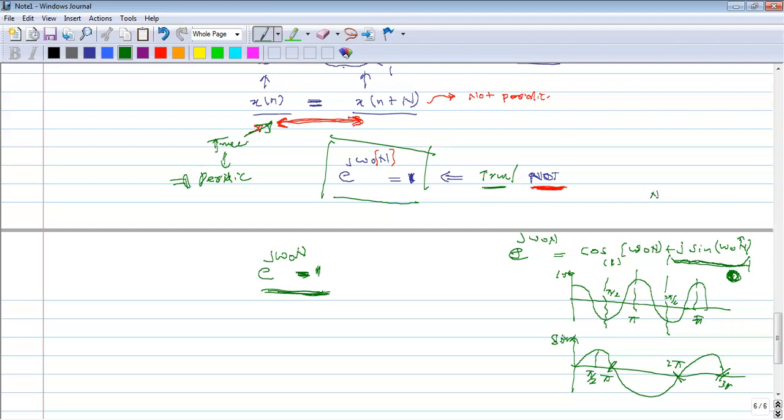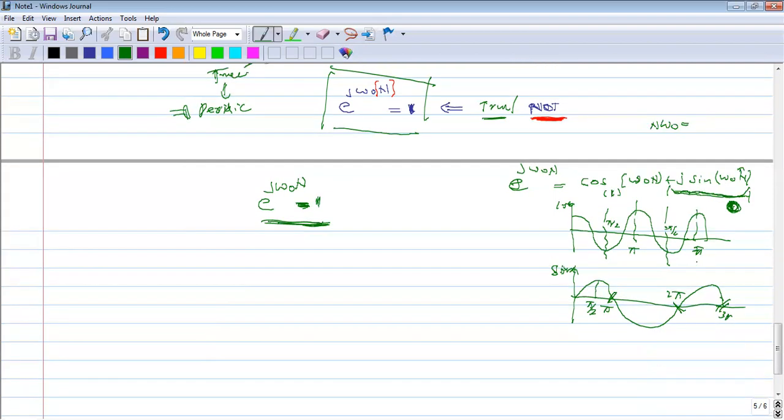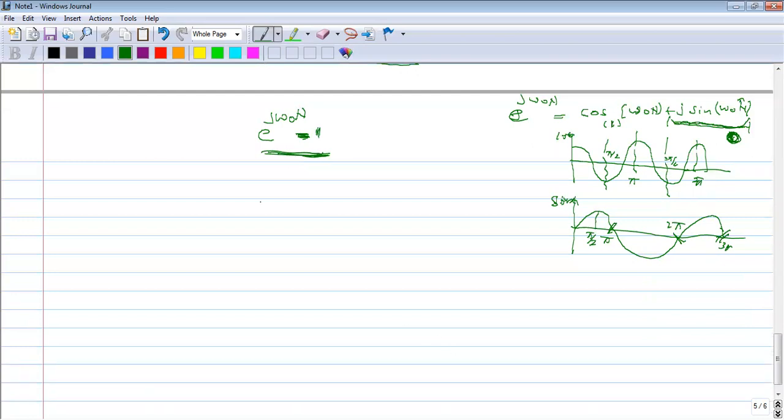So omega naught n should be such that sine omega naught n is 0. At what points should this be 0? At sine pi it is 0, sine 2 pi 0, sine 3 pi 0.